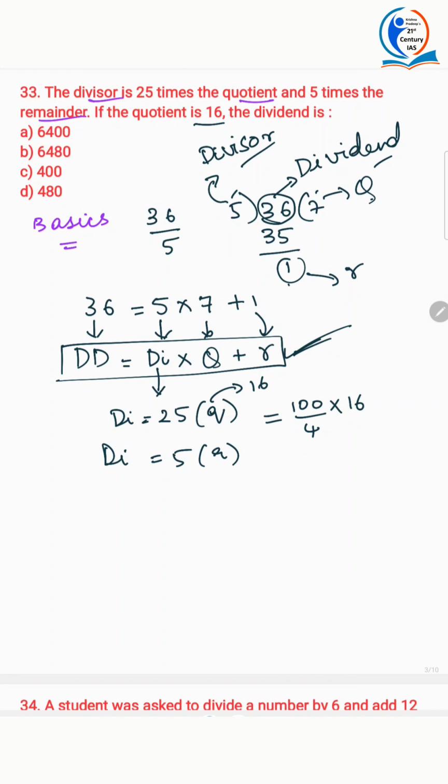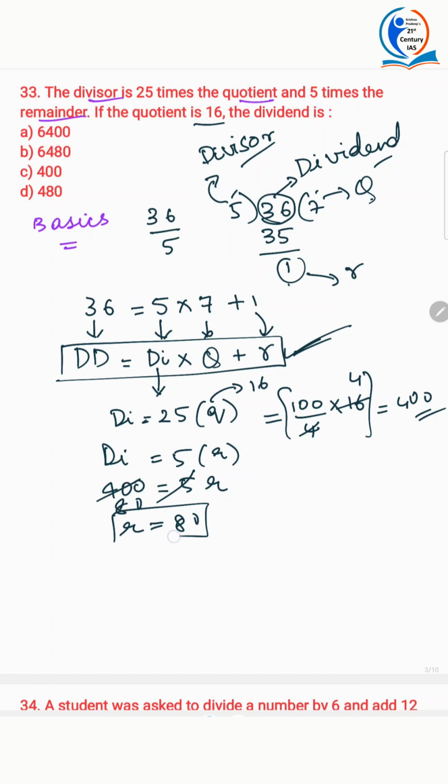25 can always be written as 100 by 4. So 4 ones are 4, 4 fours are 400. So 25 into 16 is 400. This is one method of multiplying, just for your convenience. Okay, so divisor is 400. Now, if divisor is 400, what is the remainder? 5 ones, 5 eights. So remainder is 80. You got your divisor 400.